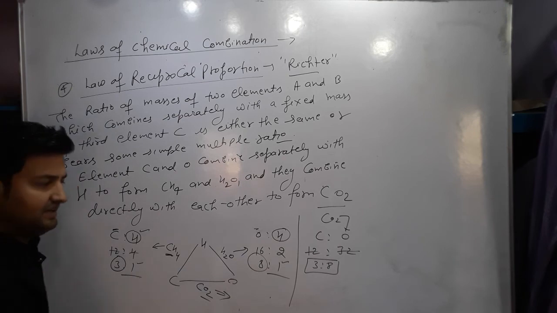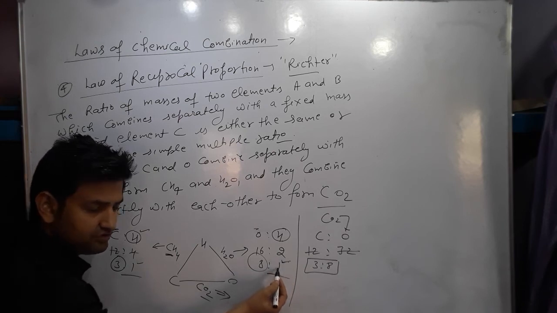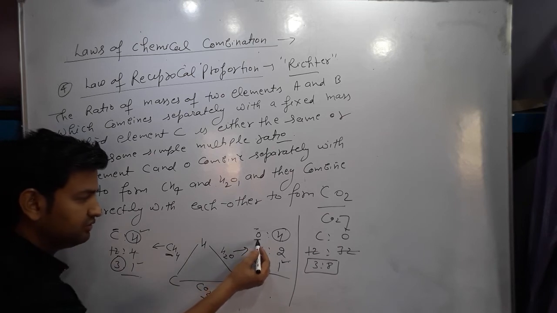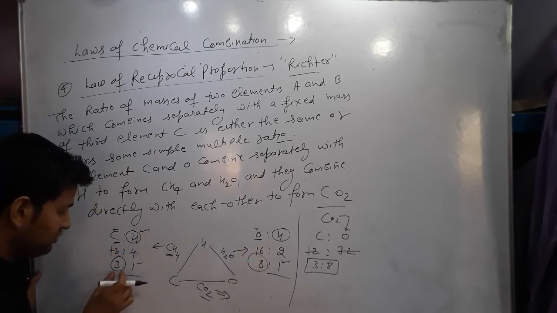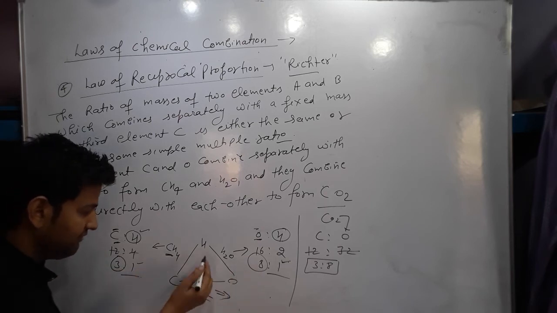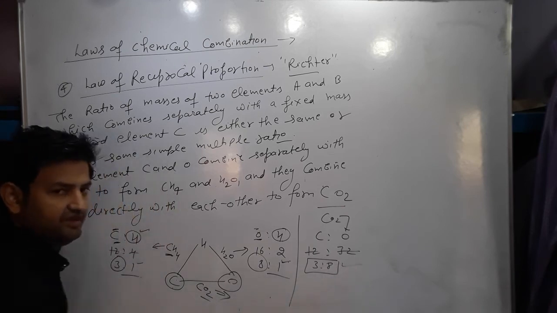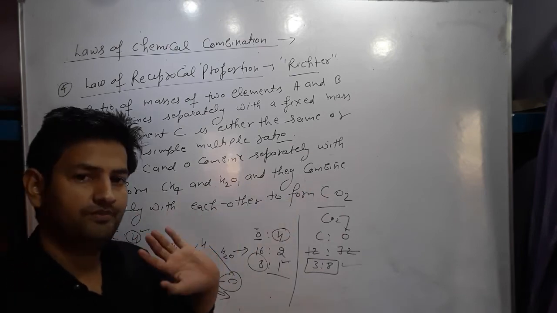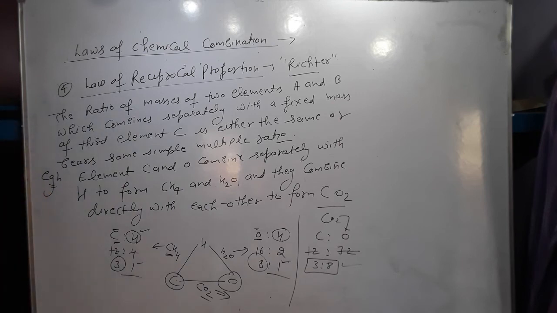So we can say that if a fixed mass of one element, this is 1 and 1, combines separately with two elements, carbon and oxygen, in the ratio 3:8, then when these two elements combine, their ratio will remain the same. It may be the same, or it bears a simple multiple ratio. This is according to the law of reciprocal proportion.